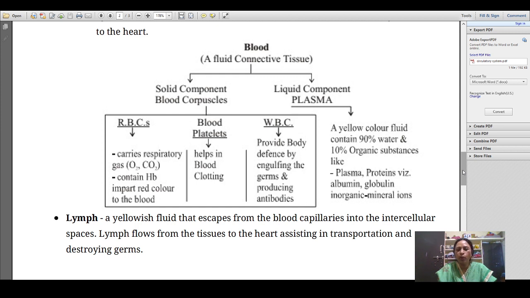Now, the liquid component is the plasma. So, what is plasma? Plasma is a yellow color fluid, containing 90% water and 10% organic substances. So, plasma is a yellow color fluid while blood is a red color fluid because of the presence of hemoglobin. Organic substances like plasma proteins, albumin, globulin, and inorganic minerals or ions are present in the plasma.